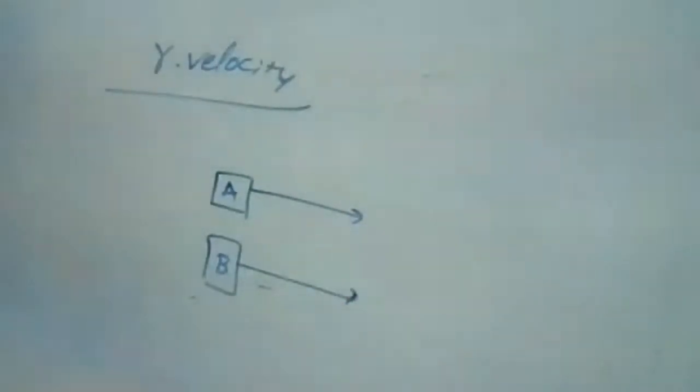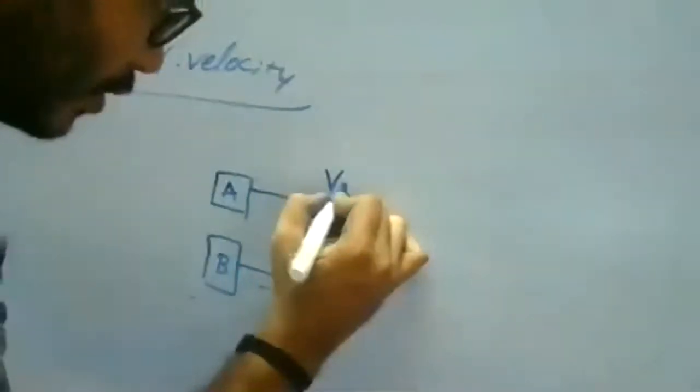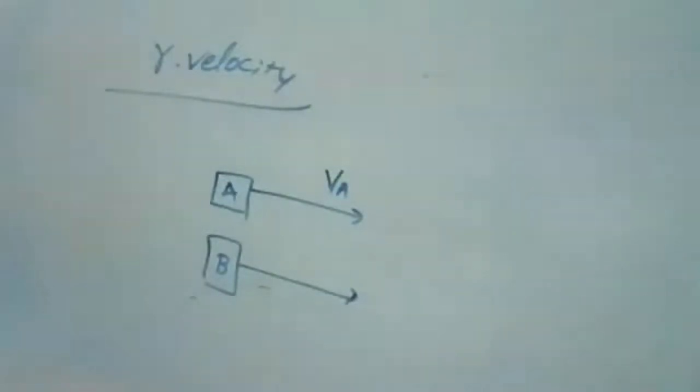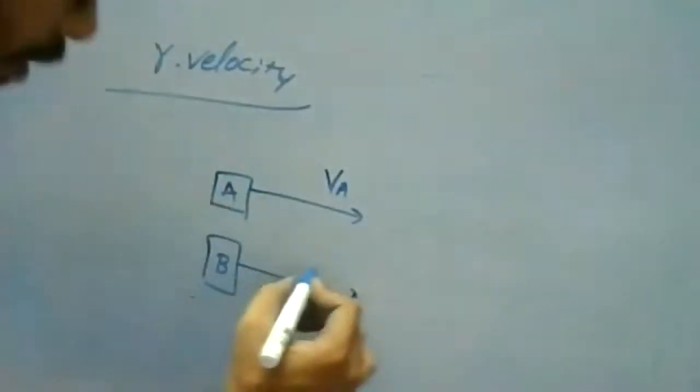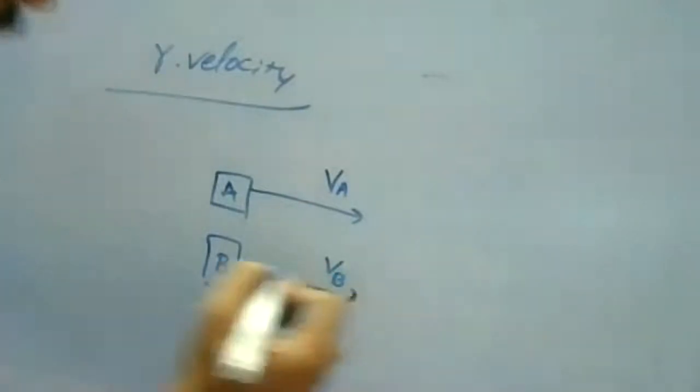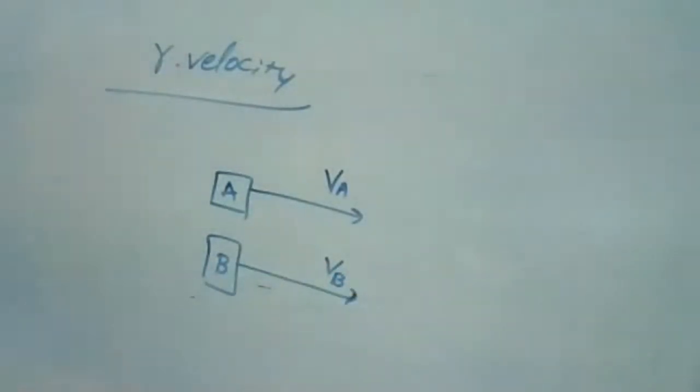When these two are traveling in the same direction, they will have some velocity. Assume object A's velocity is VA and object B's velocity is VB. Both are traveling in the same direction.